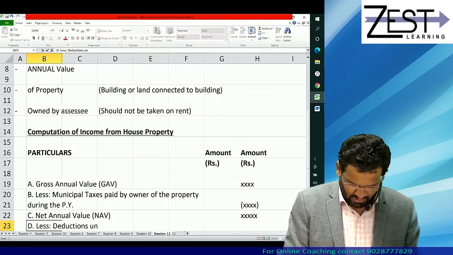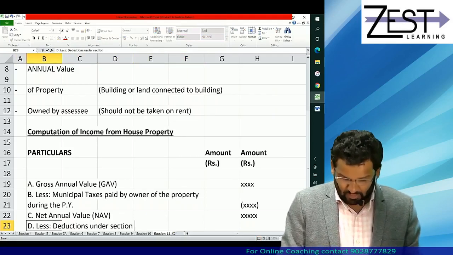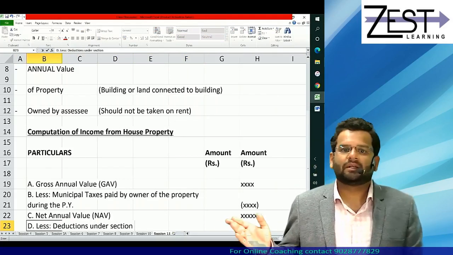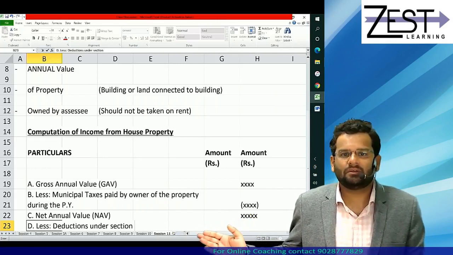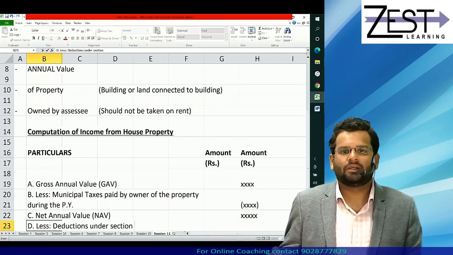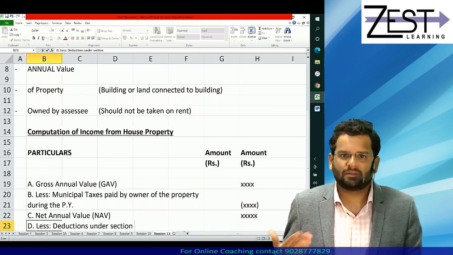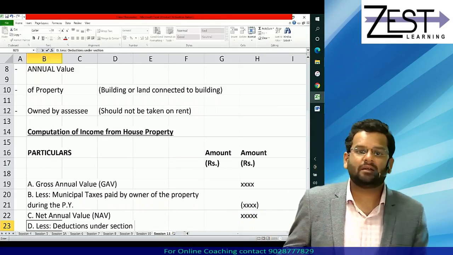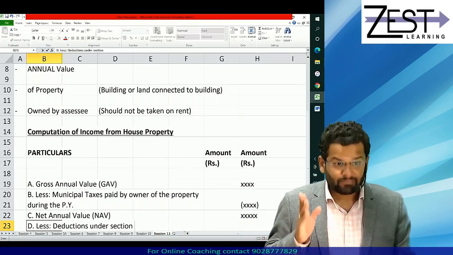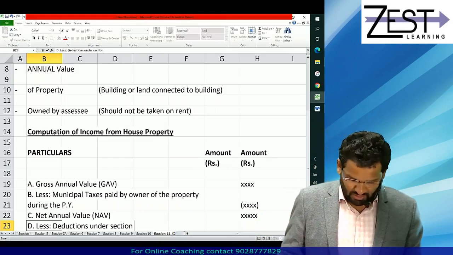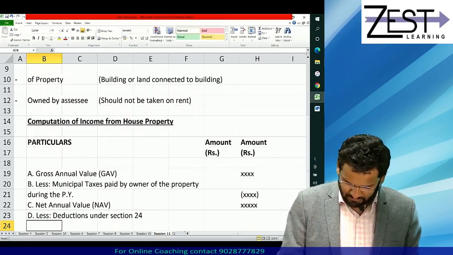So less deductions under, if you remember, of course you should, that in salaries you got deduction under section 16(1A), 16(2) and 16(3): standard deduction, entertainment allowance and profession tax. Here you are getting deduction under section 24.